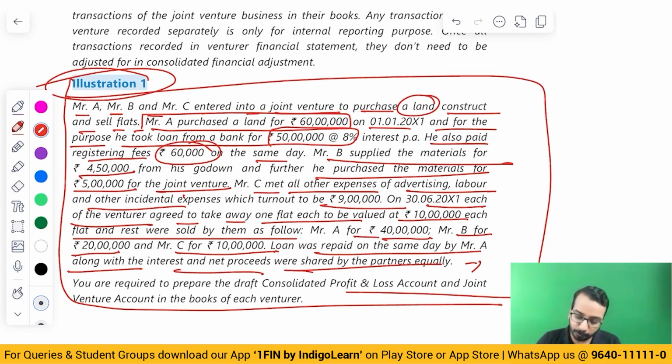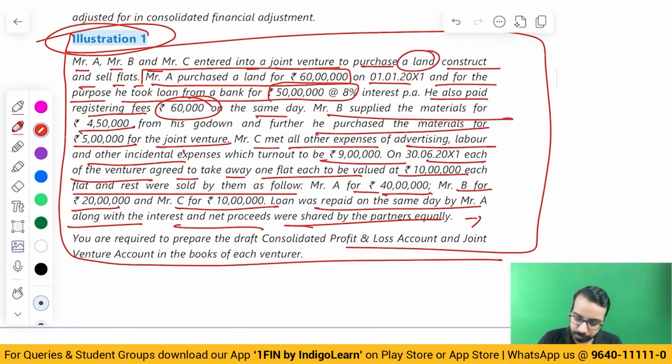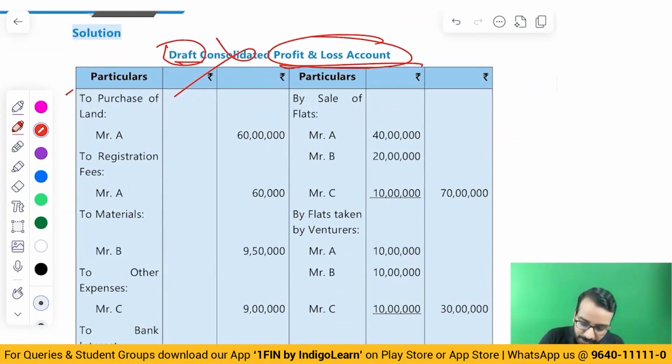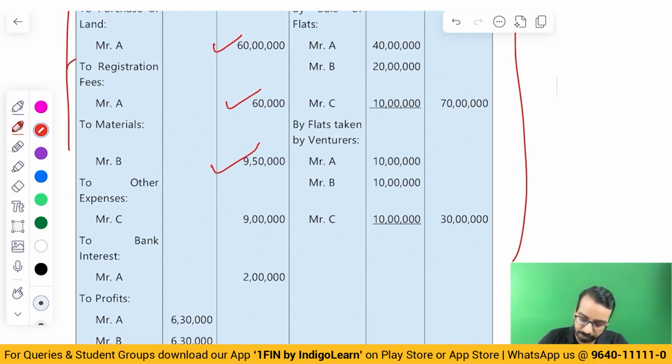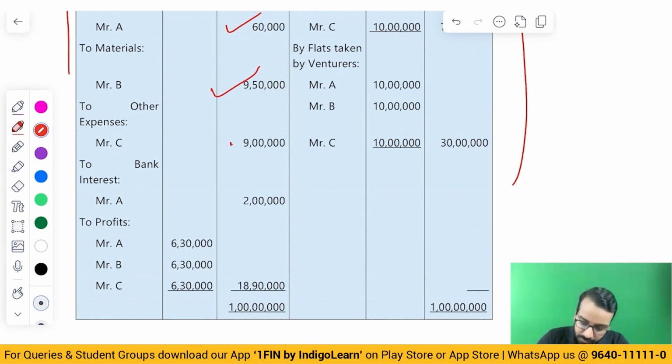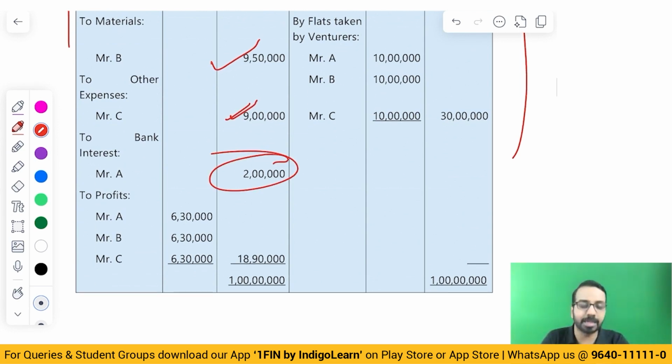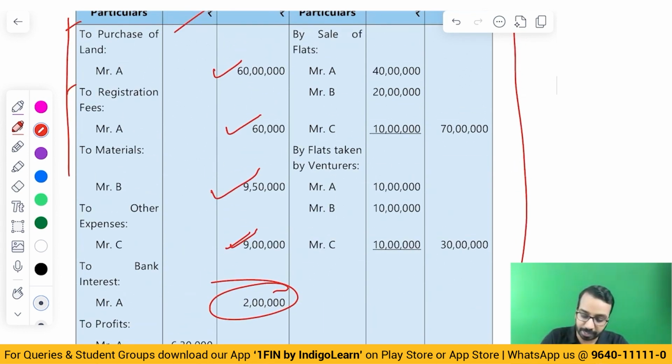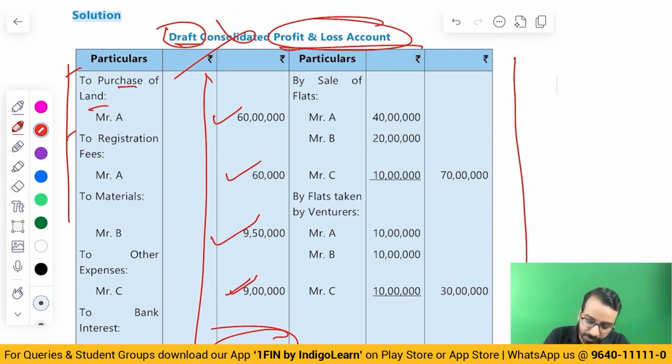First thing. Okay. Now, once you have done that, what will you do? All the expenses you will debit, all the income you will credit. Expenses like land purchase, registration fees paid, materials incurred, any other expenses, interest that is paid, interest on loan. So that is your expenses. Okay. So who purchased the land? Mr. A. He paid, you'll make a breakup.